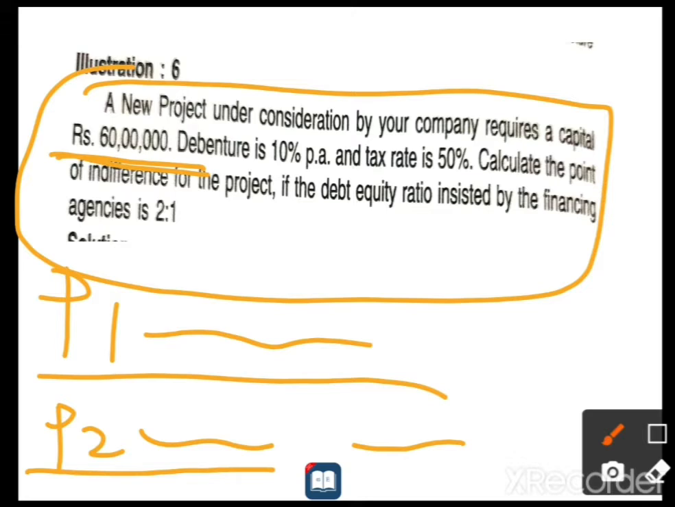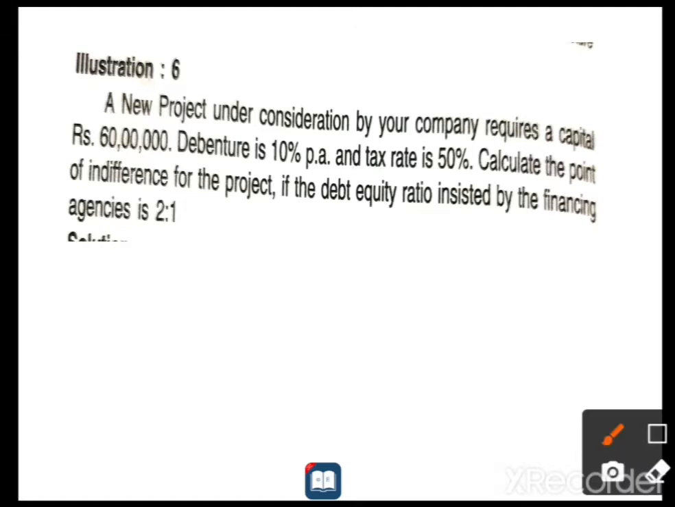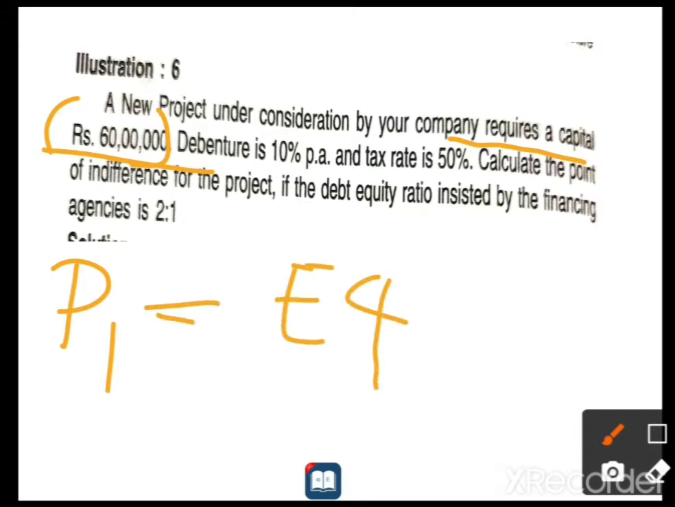Once we identify plan 1 and plan 2, then we are going to simplify the formula. It is given information. It means they are going to require capital of rupees 60 lakh. See, entirely 60 lakh in plan 1 they are going to collect as equity shares. Entirely 60 is what? Equity shares.